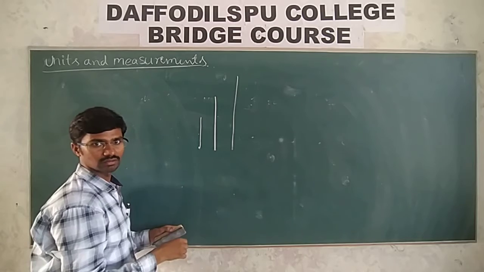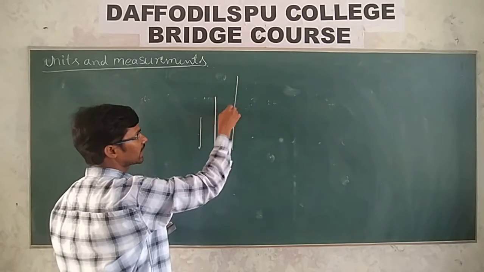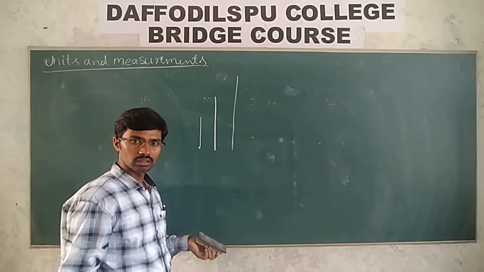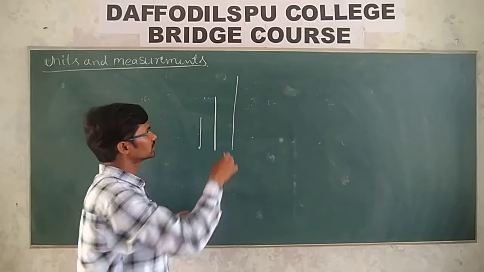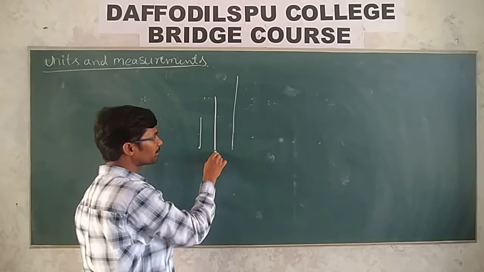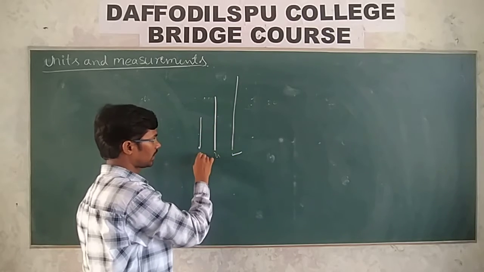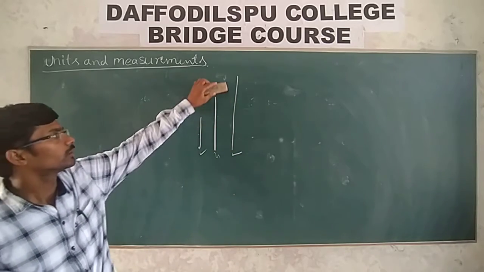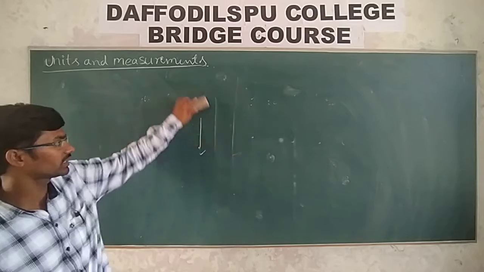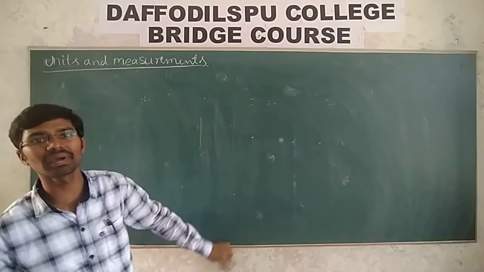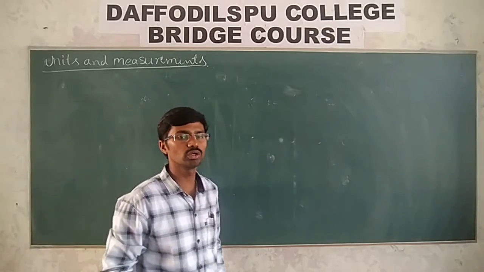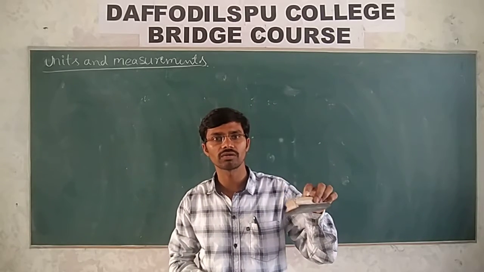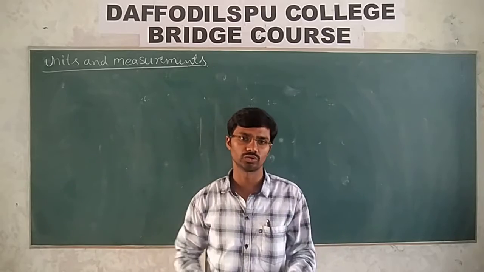You are playing, I think. So now this is shorter than this one. How do you know shorter or longer? That depends on comparing this length with this one and this one, so that you can understand clearly that measurement is nothing but a process of comparison of an unknown quantity with a known unit.